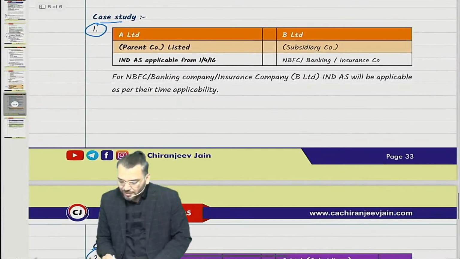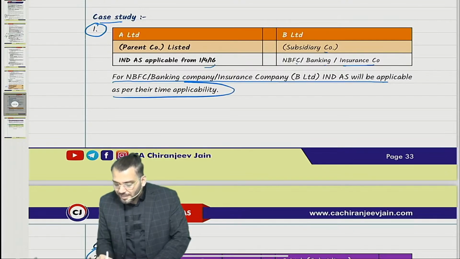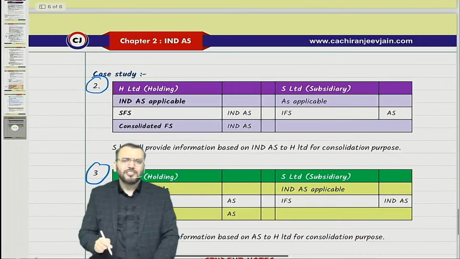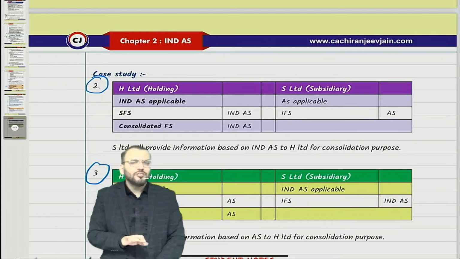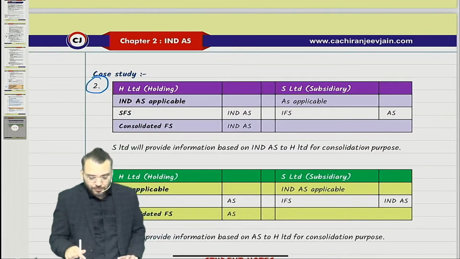You will understand. A limited, B limited, parent company. Ind AS is applicable from 1/4/2016. B limited subsidiary company. It can be NBFC. It can be banking company. For NBFC, banking company, insurance company, Ind AS will be applicable as per their time of application. Then for CFS, they need to provide information based on Ind AS, or they need to provide information based on AS. Understood? All the clarification I have already given you.